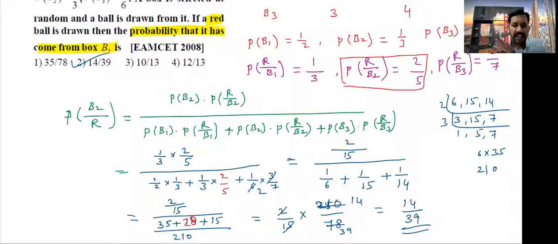Small mistake we made here. Instead of P of R by B2 as 2 by 5, which is correct, I had written 1 by 5. That's why we didn't get the answer. Okay, now students, all of you understood now.